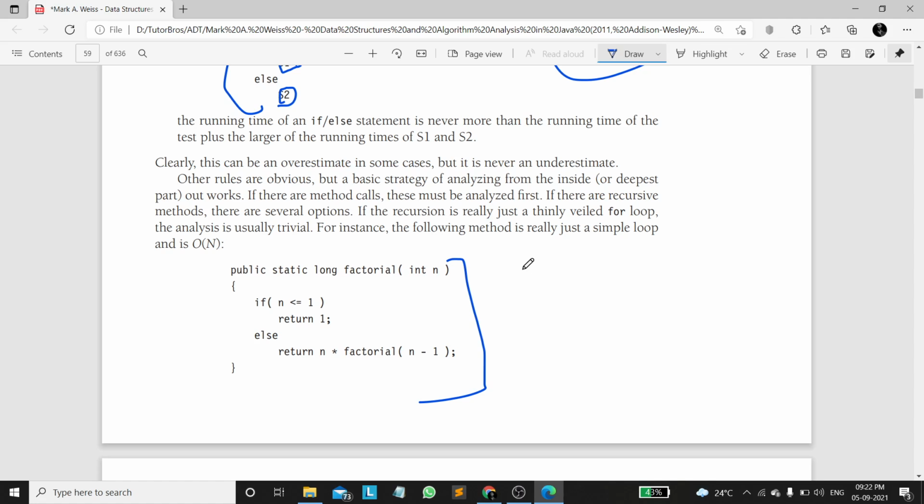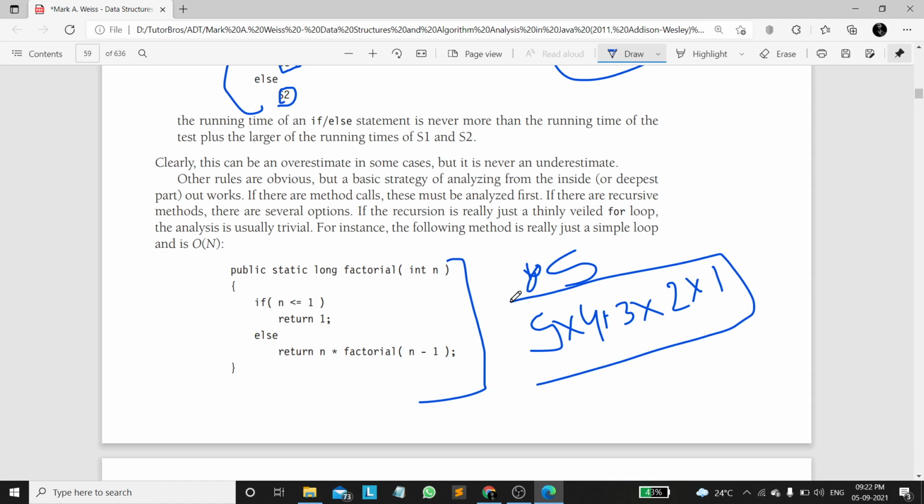If we calculate factorial of 5, which is 5 into factorial of 5 minus 1, which is 4, 4 into 4 minus 1, which is 3, 3 into 3 minus 1, which is 2, 2 into 2 minus 1, which is 1, and we stop at the base case when n is less than or equal to 1, we return 1, that's it. So it is executing n times, right?